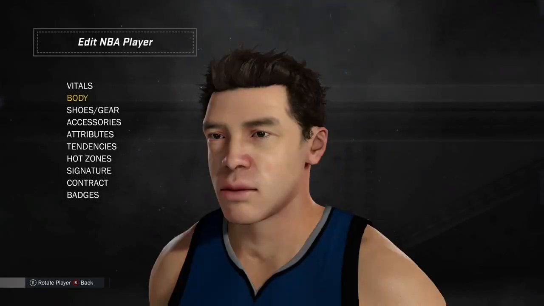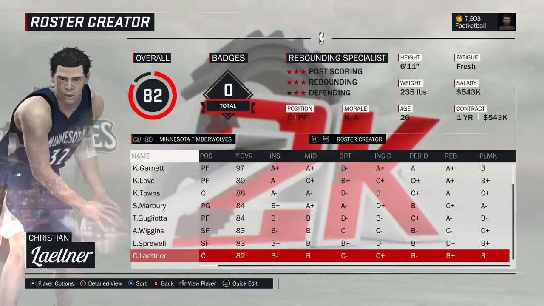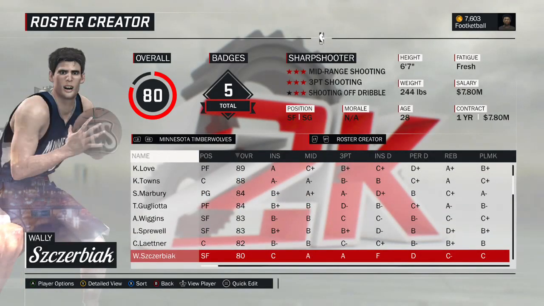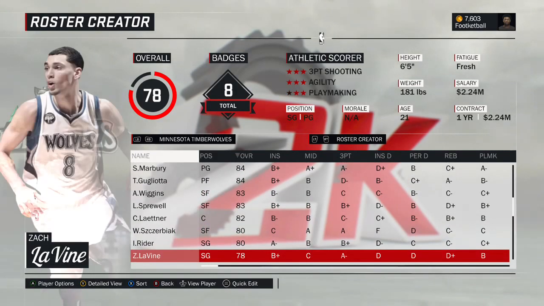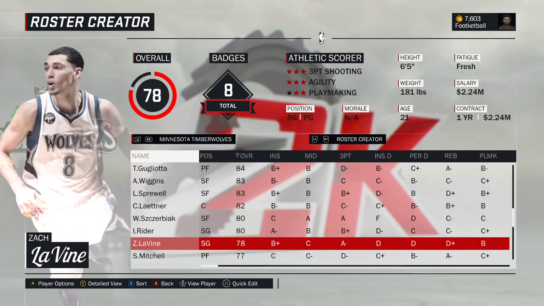Had a nice little season in 1995. Gave him an 82 overall. Wally Szczerbiak, 2002 version of Wally. Isaiah Rider, or J.R. Rider, 1986 version. Zach LaVine, this is current. Could make him a little bit better, but overall, now when you factor in the torn ACL, this is probably what his season rating would be. So we kept it there.